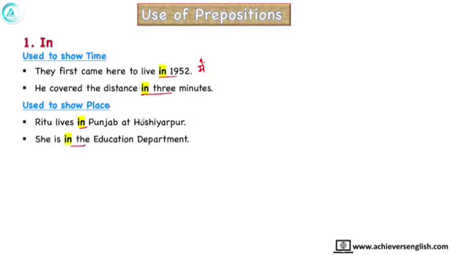Now friends, one question can come: why is at written here in place of in? So I want to make it clear that whenever you are talking about big cities, big countries or big places, then we use in. And when you talk about small places, like Hoshiarpur which is a small town, or places like a hospital, school or university, then you write at. So make it a point that you should not forget this. This is an example of in: the cat is in the box.